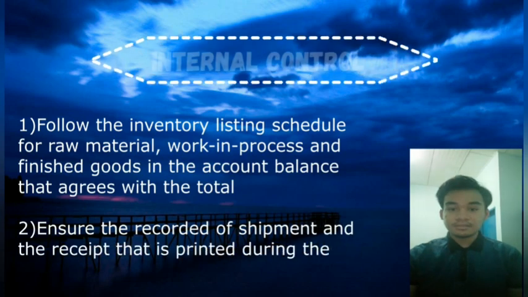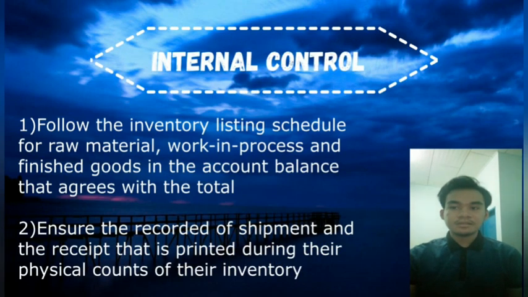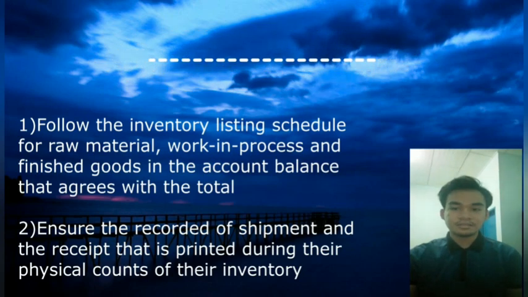In order to achieve this assertion, the management has to do some controls, which are to follow the inventory listing schedule for raw material, work in process, and finished goods in the account balance that agrees with the total. Next, the management must also ensure that their account or record of shipment and receipt is printed during their physical counts of their inventory.